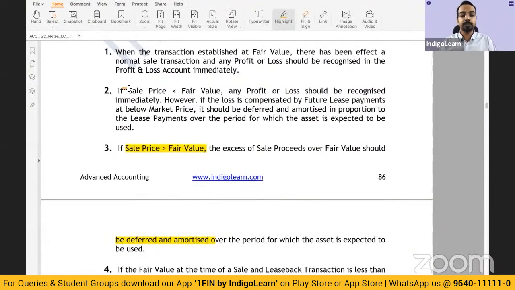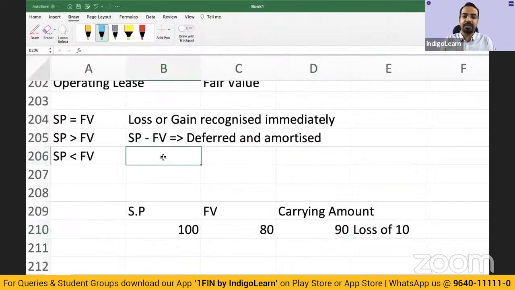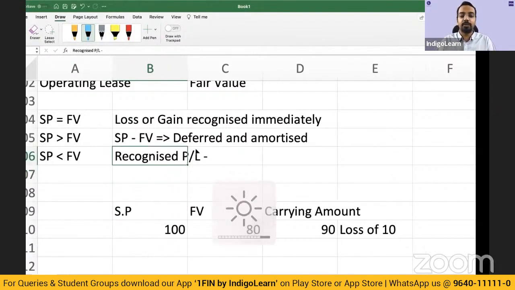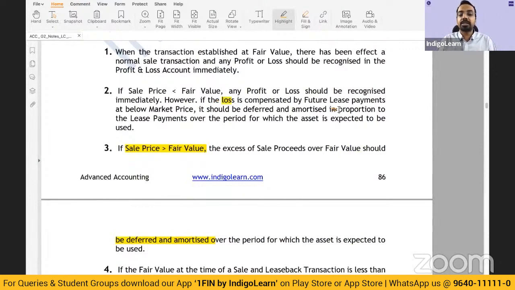Then if the sale price is less than the fair value, any profit or loss should be recognized immediately, generally. So if it is less than the fair value, you will recognize P&L immediately. But if the future lease payments are lesser because of this transaction, then you will defer and amortize. So if the loss is compensated by future lease payments at below market price, then it should be deferred and amortized in proportion of the lease payments over the period for which the asset is expected to be used.